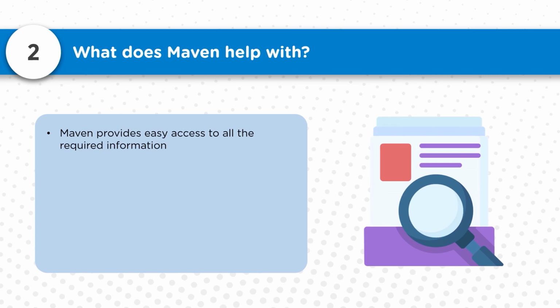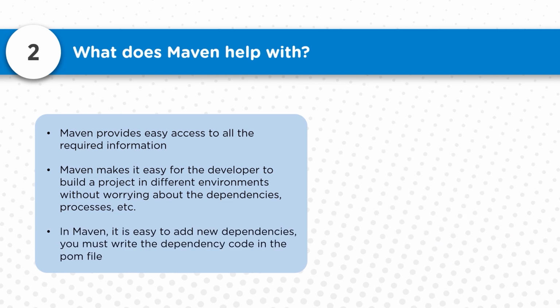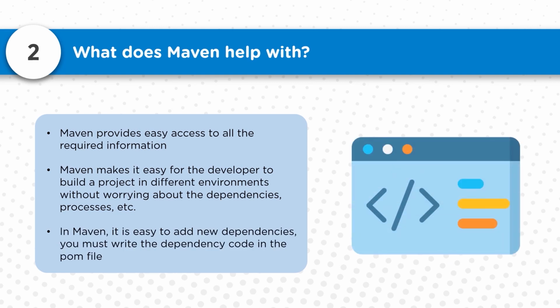Maven provides easy access to all the required information. It helps the developer build projects without worrying about dependencies, processes, or different environments, because it's a tool which can be used on any platform, Linux or Windows. So they don't have to do any kind of conversions. All they have to do is add new dependencies to the POM file, and depending on those dependencies, the source code will be built. They don't have to refer to any third-party jar files or play with the class paths during the build process. So no customization is actually required.